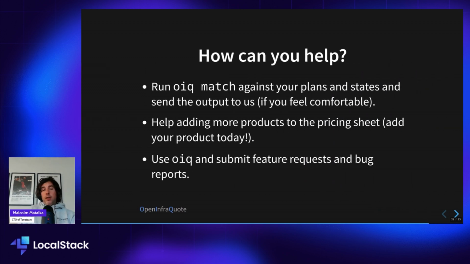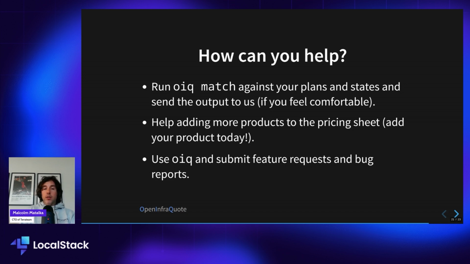So if they're interested, how can you help? Well, the main thing is you can run the match command against your plans and states and take that output and send it to us. Beware, there is information about your resources in there. The output is a JSON file. So look at that before you upload it, because you just want to make sure you're not sharing anything that you would prefer not to. But all that match data really helps us improve the quality of matches that OpenInfraQuote does and give better pricing out of it.